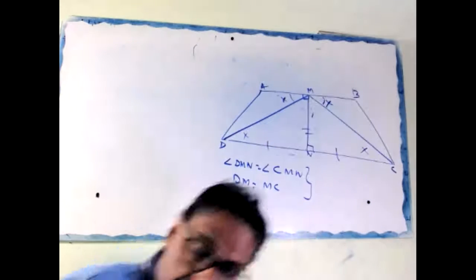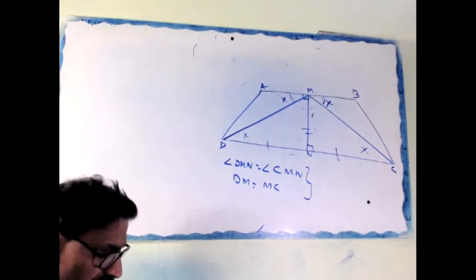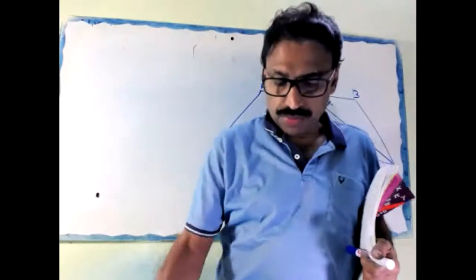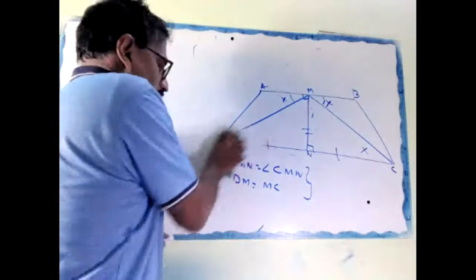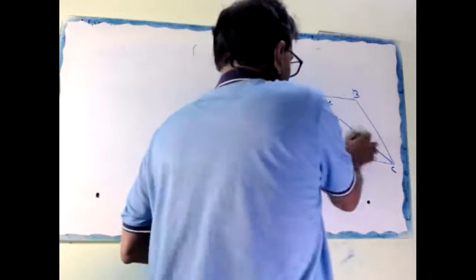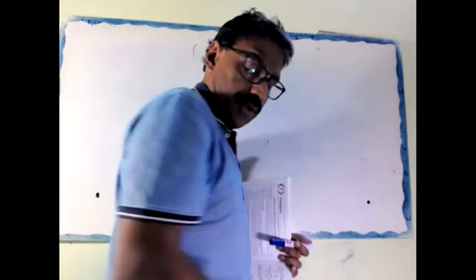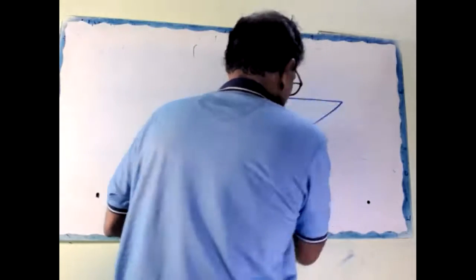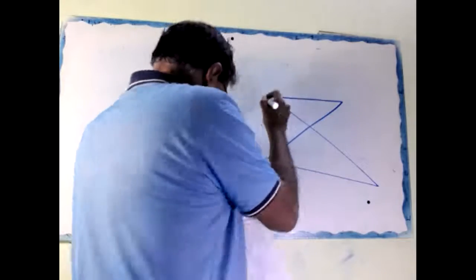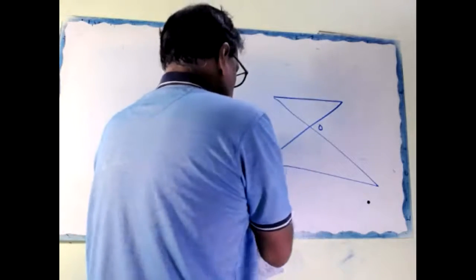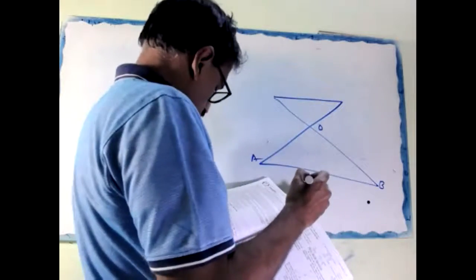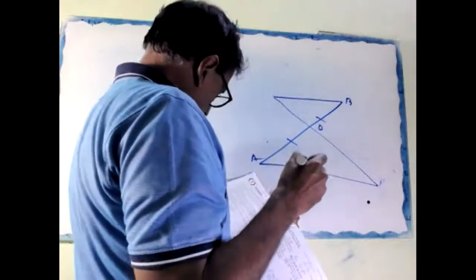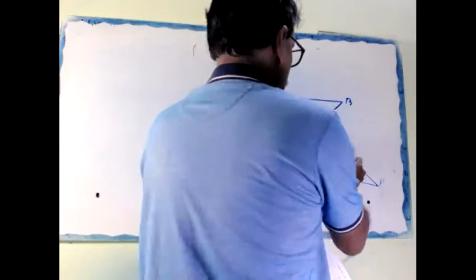Okay, next one. In the figure, OA equal to OB, OD equal to OC.